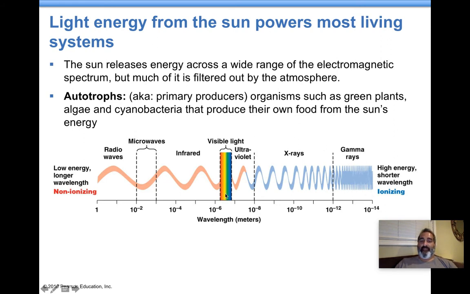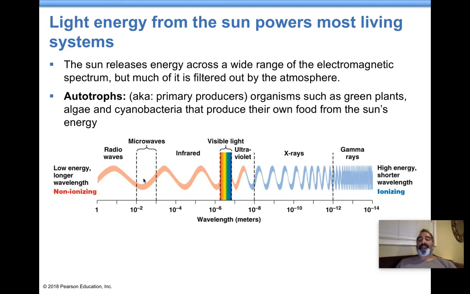Visible light falls right in the middle. Our microwaves at home and our cell phones run on microwaves, which are right in this range. Lower energy. You might have heard people saying that cell phones cause cancer. Well, cell phones are very low energy. They're a non-ionizing, lower energy type of radiation. Visible light that you're sitting in your house right now, you're looking at things. Visible light has more ionizing energy than the waves I believe your cell phone is working on.